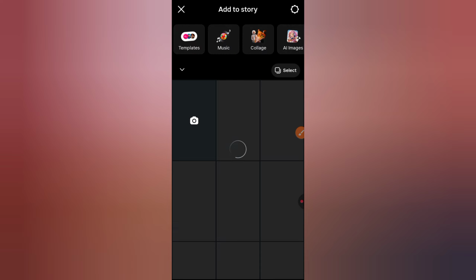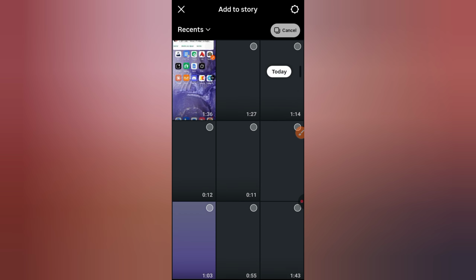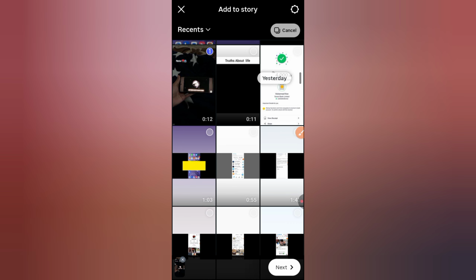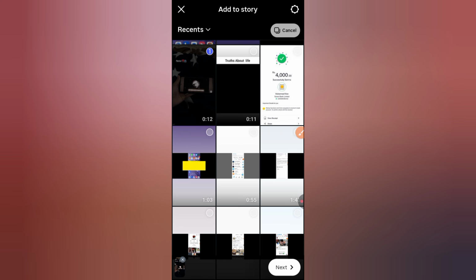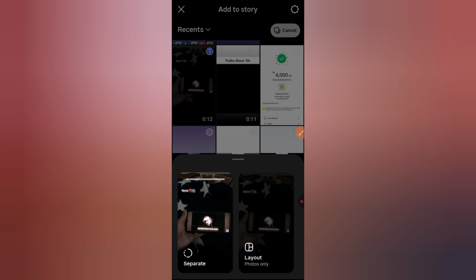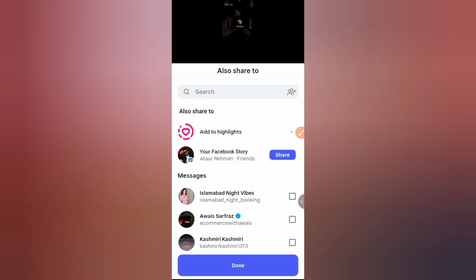Case 1. Story is still within 24 hours. If your story is still active, go to your profile. Tap your profile picture. Open the active story. Tap the 3 dots. Choose Story Settings. Make sure it's not hidden from everyone. You can also tap Highlight to save it permanently.